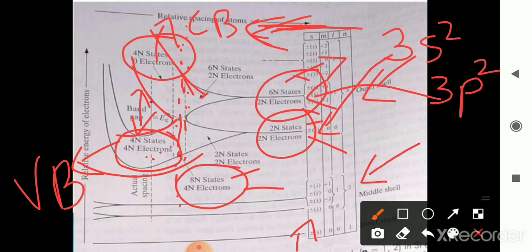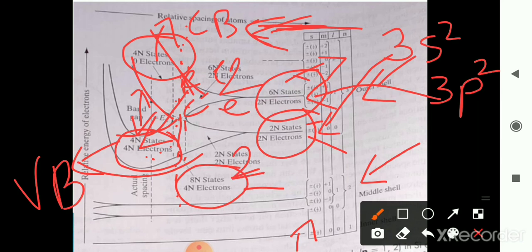When the temperature is at 0 Kelvin, electrons will occupy the lowest energy states available to them, that is in the valence band. The 4 electrons which are present over here will come to the valence band, the lowest energy state. So 2 electrons were over here and 2 electrons were over here.